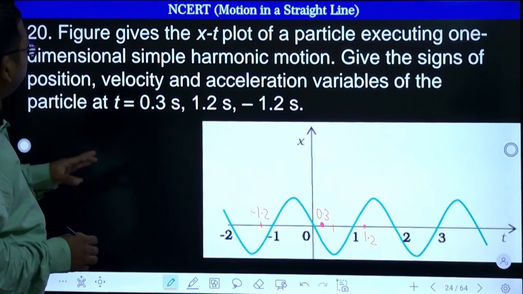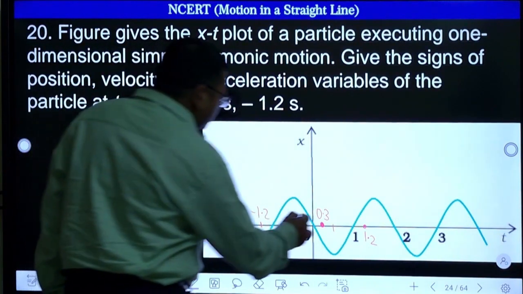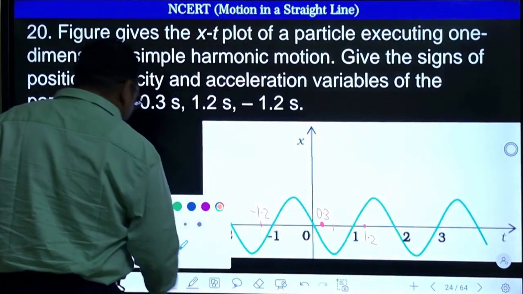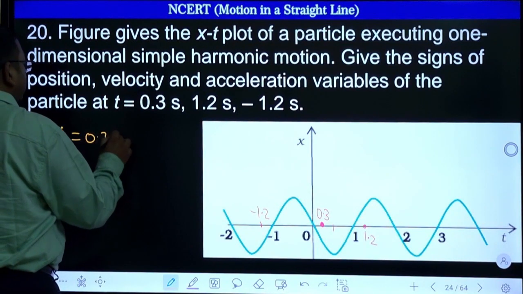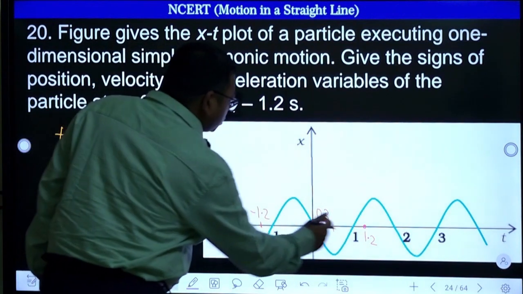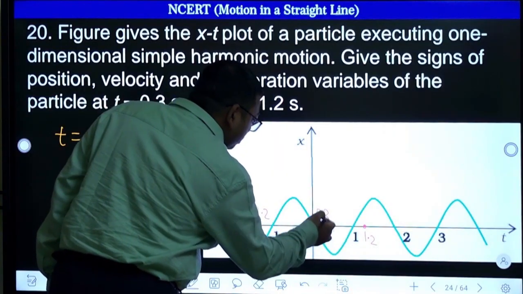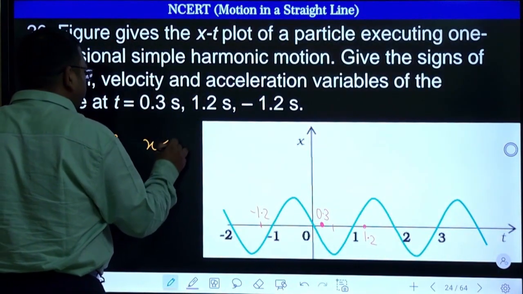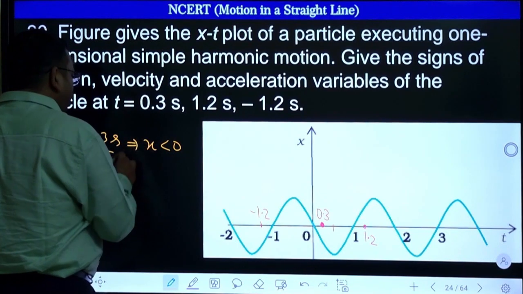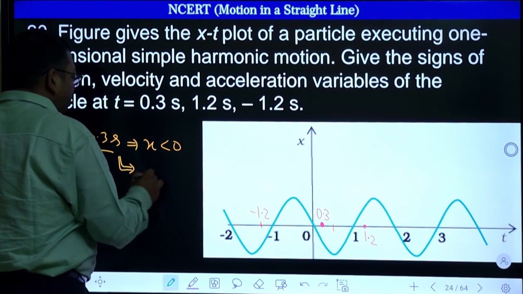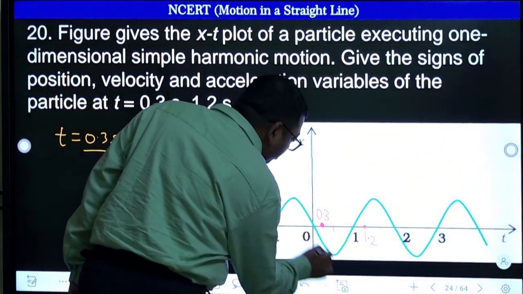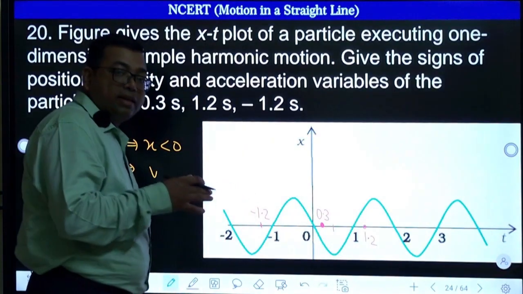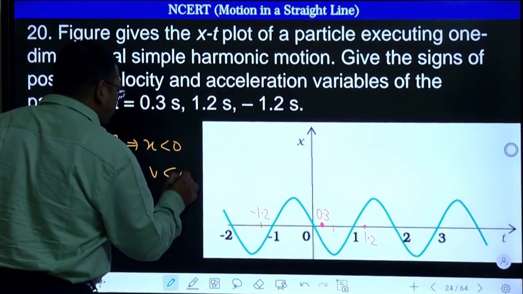We need to give the signs of position, velocity, and acceleration. So definitely if you see at 0.3, let us write. When you take time 0.3 second, what about the position x? x you can see is down, negative. So x is negative, right? What about the velocity? Velocity is the slope of the graph. So when you draw a tangent here, that is a negative slope. So velocity is also going to be negative.